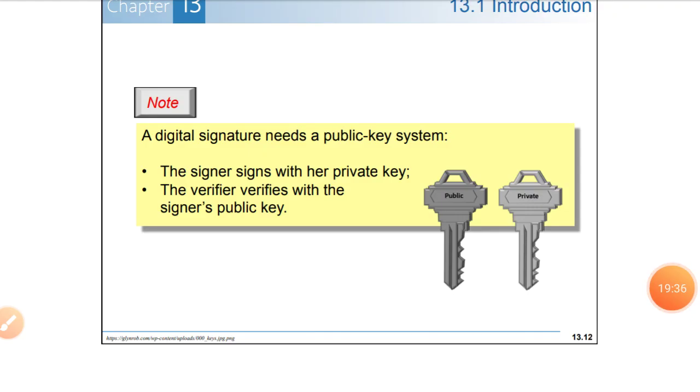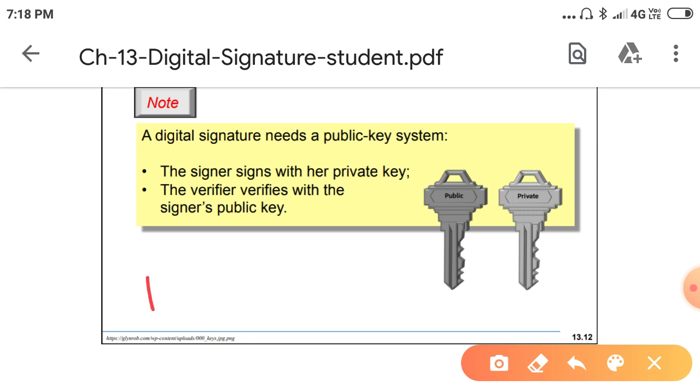So in a digital signature we need a public key system. Here the signer signs with her private key. The sender will sign the document with his private key. The receiver verifies the document with the sender's public key.